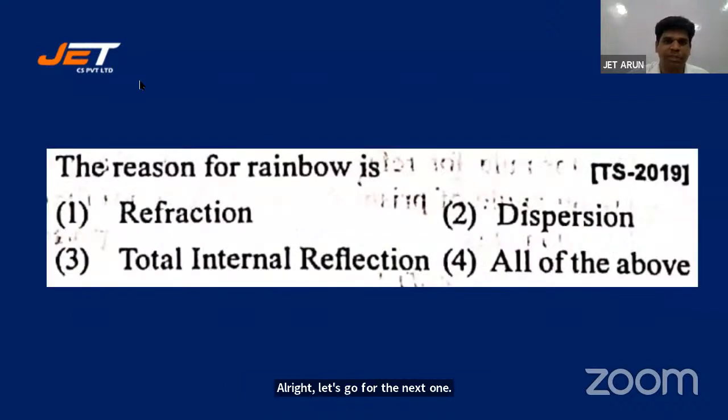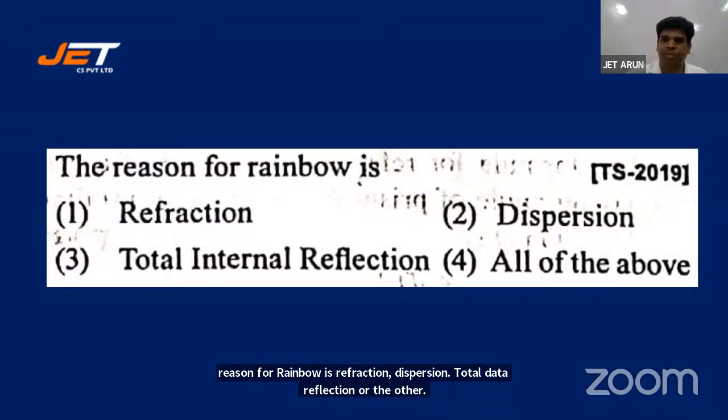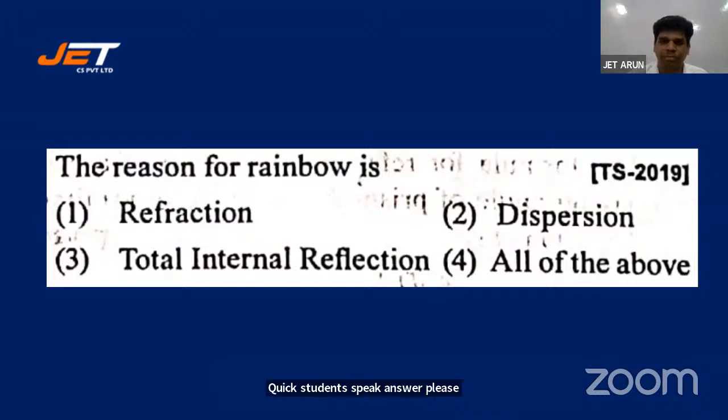The reason for rainbow is refraction, dispersion, total internal reflection, all the above. Quick students, quick answer please. All right. It's a factual question.